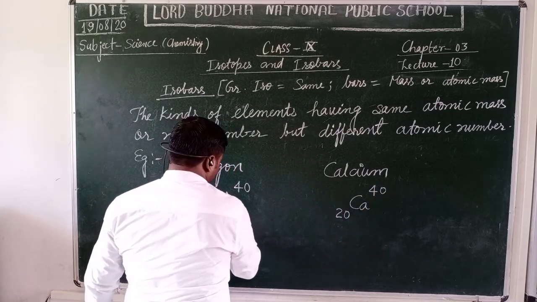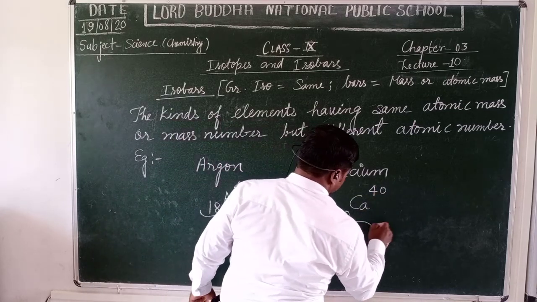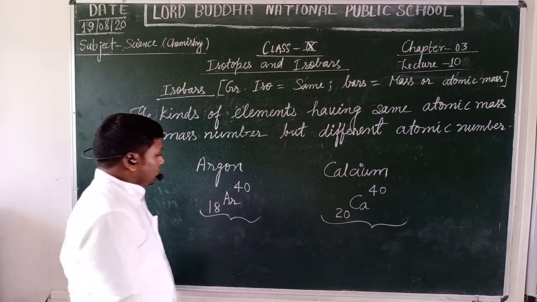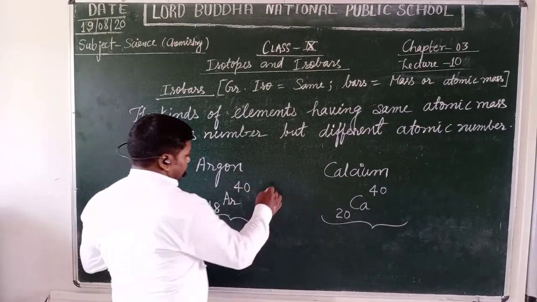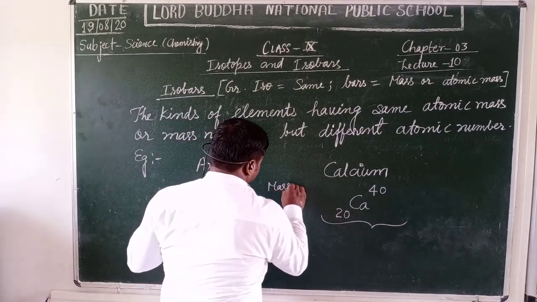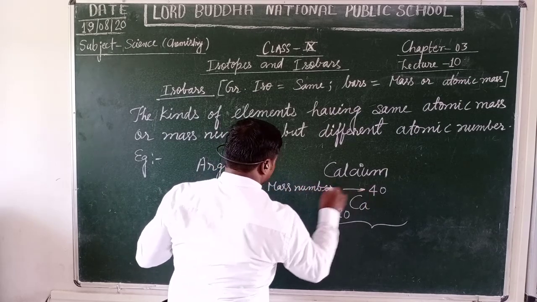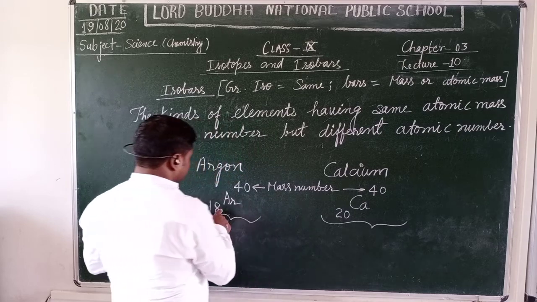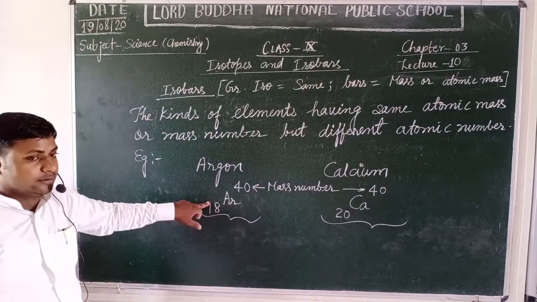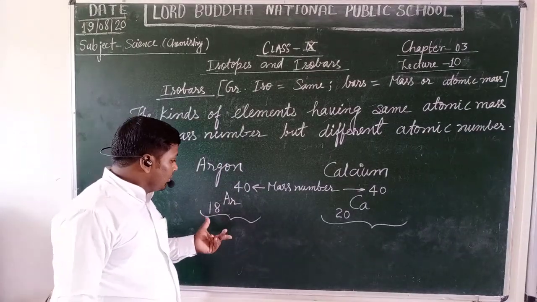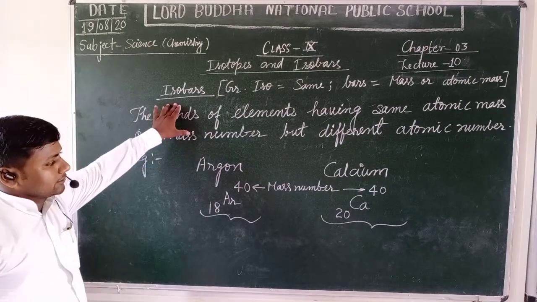What is common between these two elements? We find that their mass numbers are equal, but atomic numbers are different. This is the example of isobars.